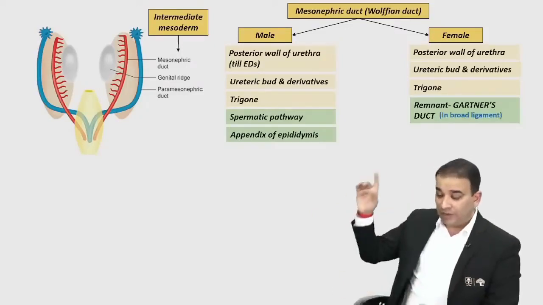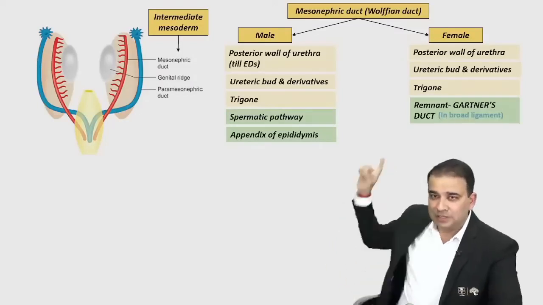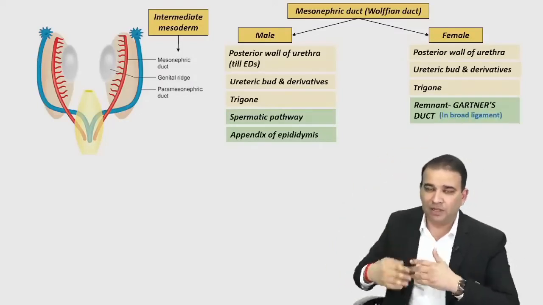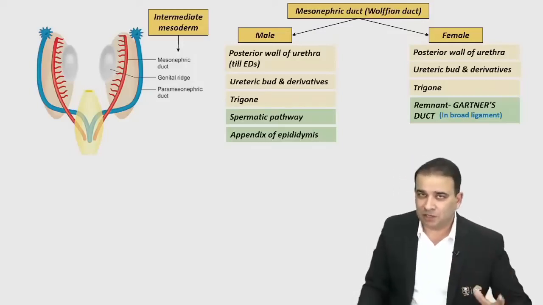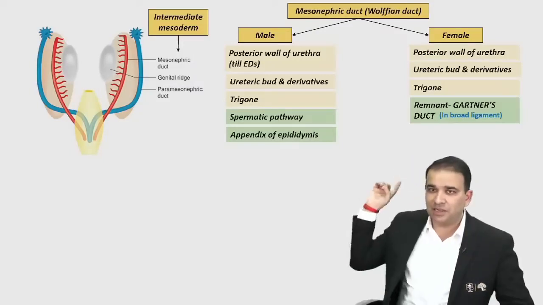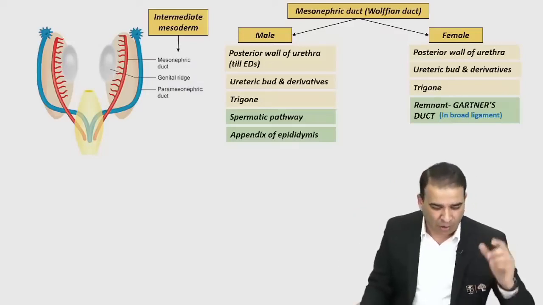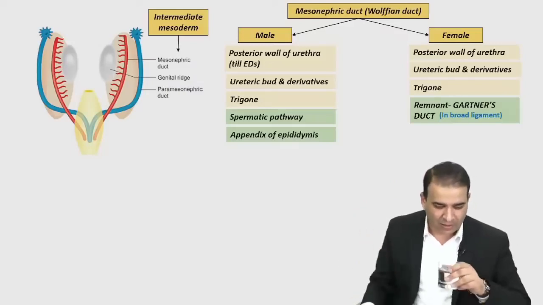It is derived, or it is present where? In the broad ligament. It is present between the two layers of broad ligament. So just be careful, read the question carefully, whether it is a Gartner's duct location or Gartner's cyst location. Duct is present between the two layers of broad ligament. Exactly, the duct of epiphoron.